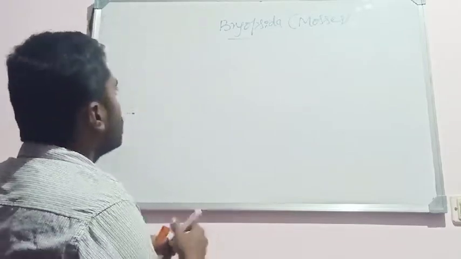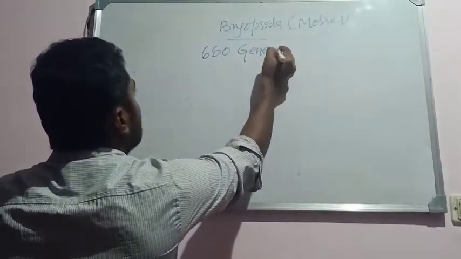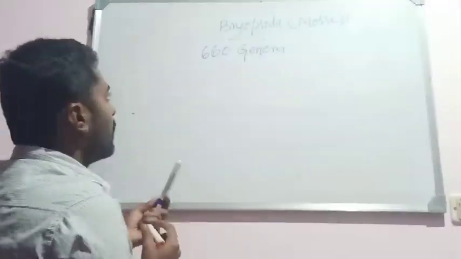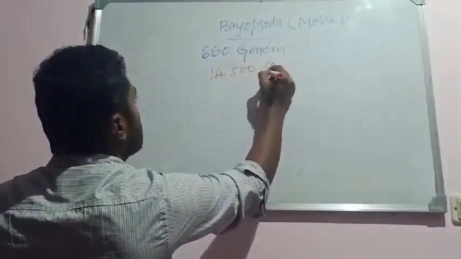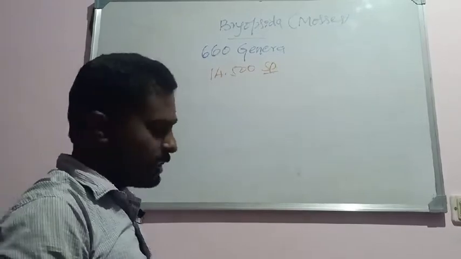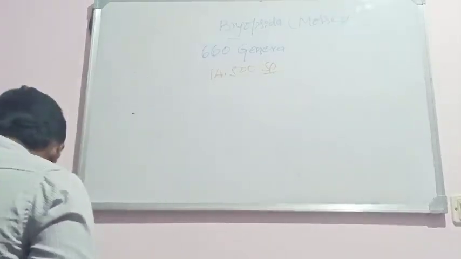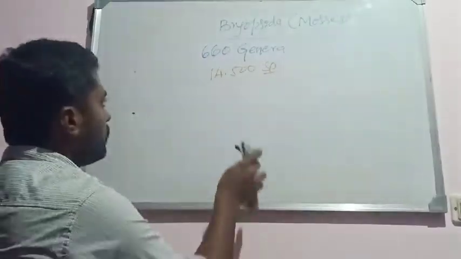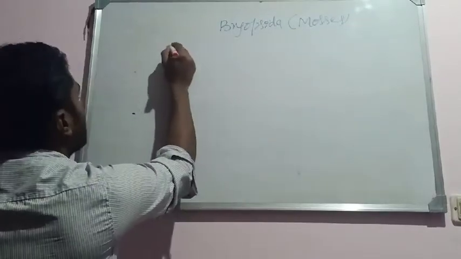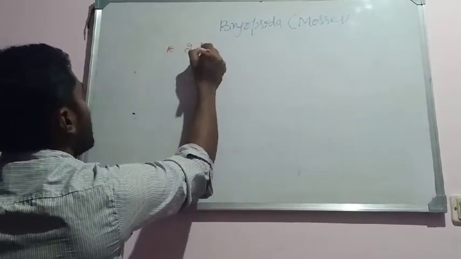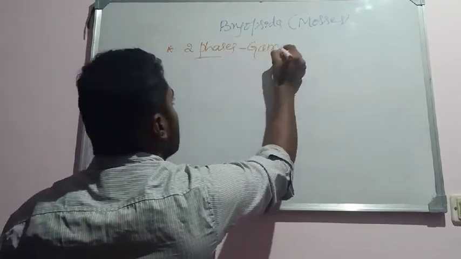The Bryopsida members are represented by around 660 genera and about 14,500 species. Let us look into the characters of the members of Bryopsida. Remember, the Bryopsida members bear two phases in the gametophyte.